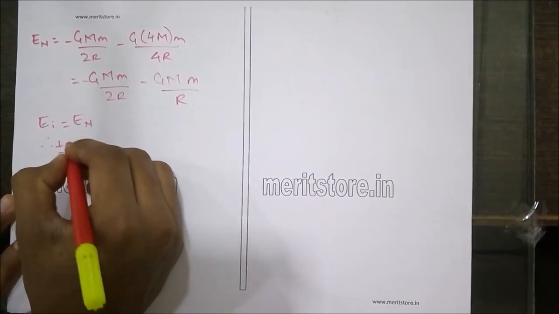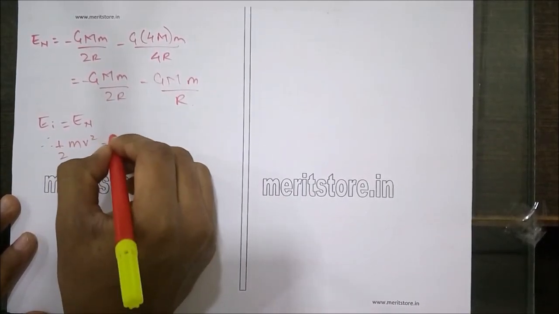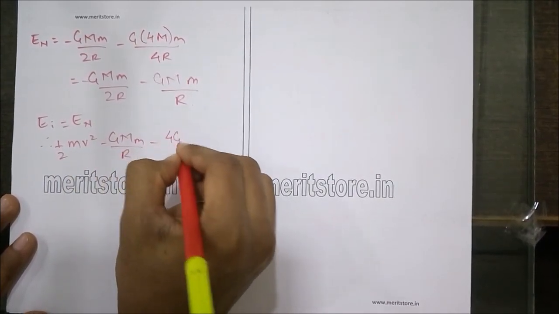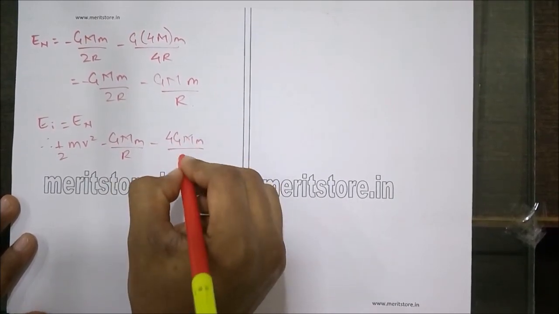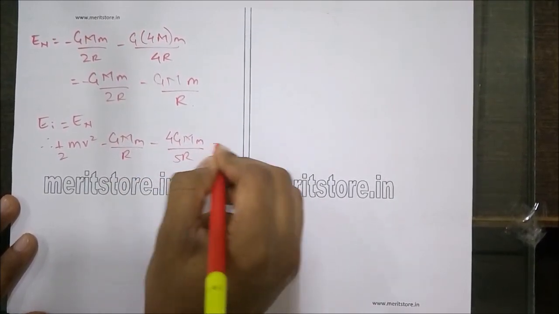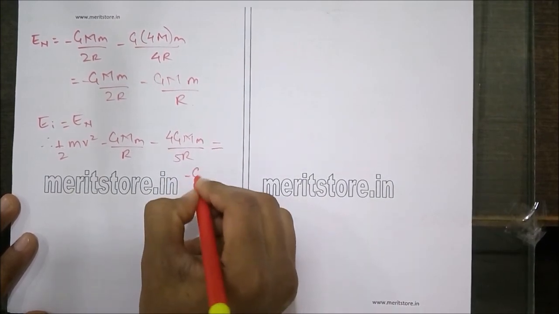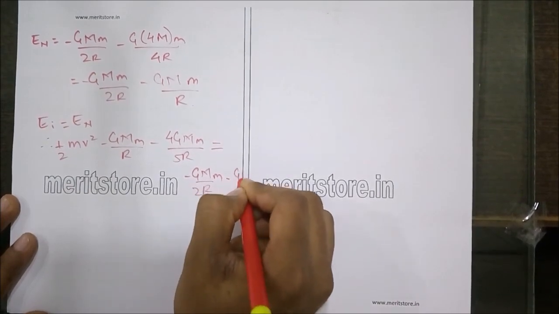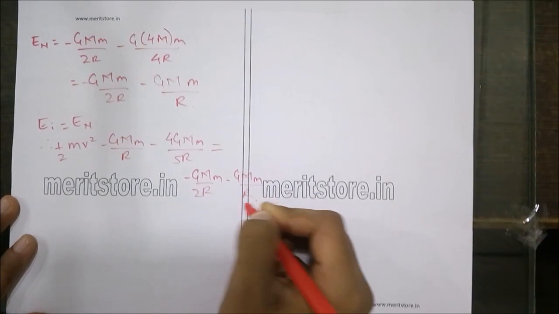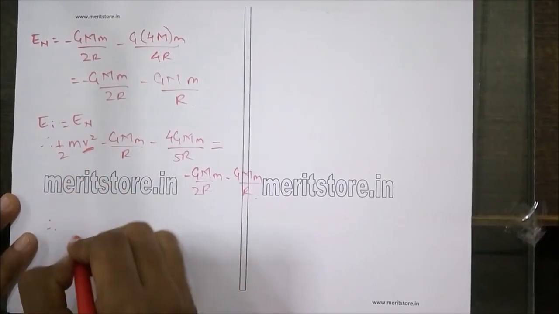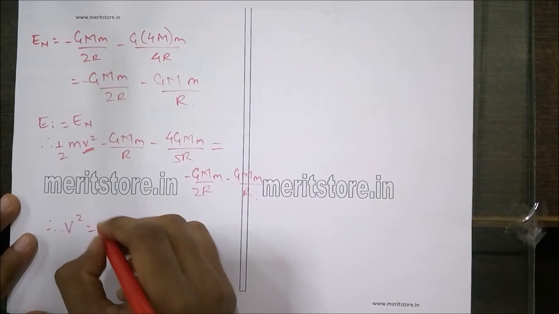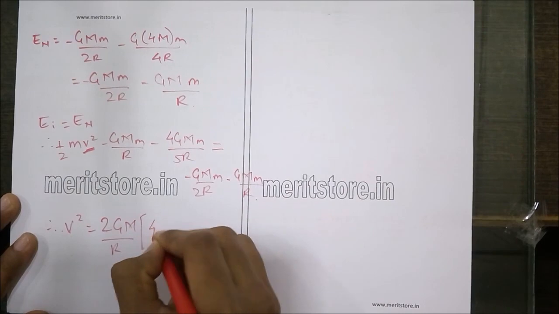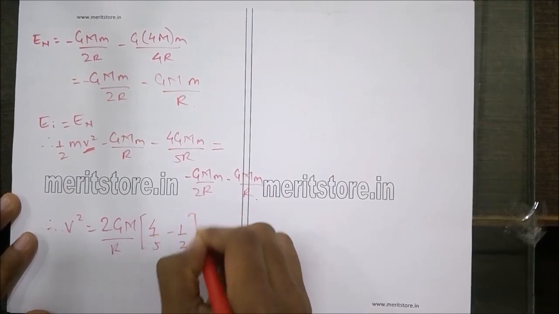Therefore half m v square minus G m m upon r minus 4G m upon 5r is equal to minus G m m upon 2r minus G m m upon r. Therefore, solving for the value of v square, we get it as 2GM upon r times 4 by 5 minus 1 by 2.